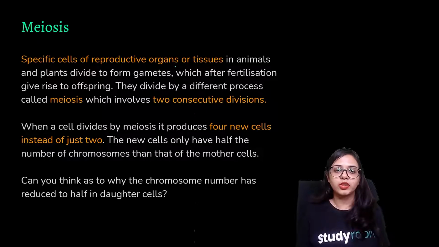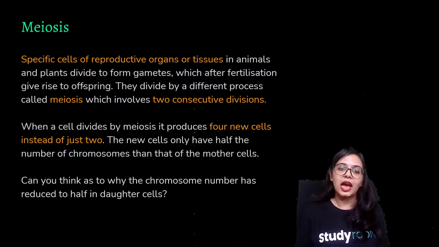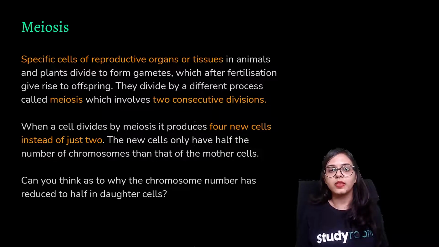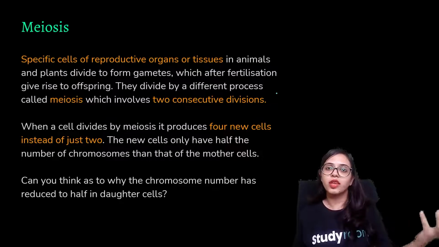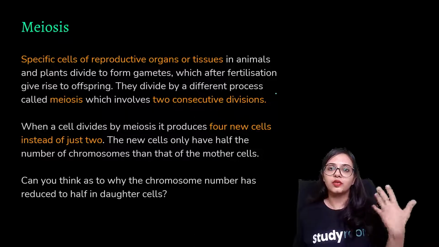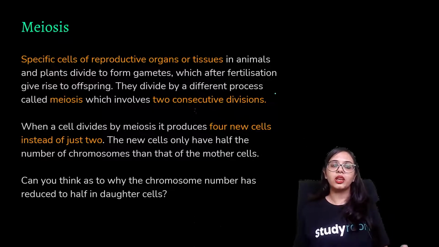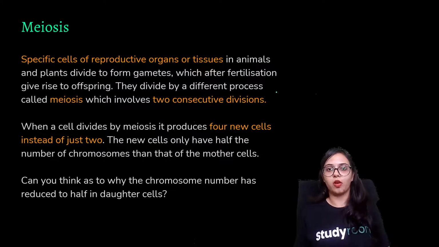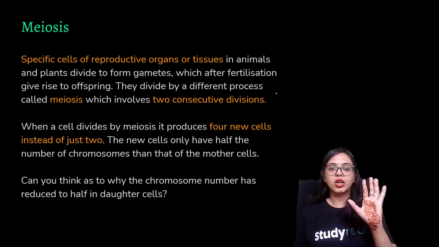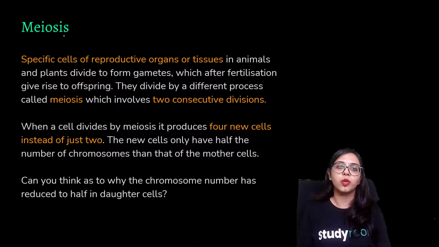Specific cells of reproductive organs or tissues in animals and plants divide to form gametes, which after fertilization give rise to offspring. Now, mitosis was only for cell division, right? If the cell is, say, injured, or if the cell is old. But if a new organism is to be formed, then that cell division occurs by the process of meiosis.